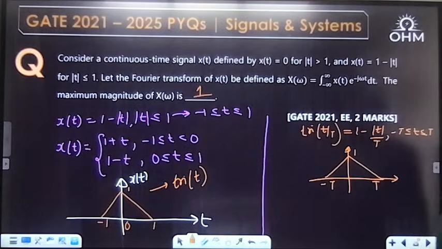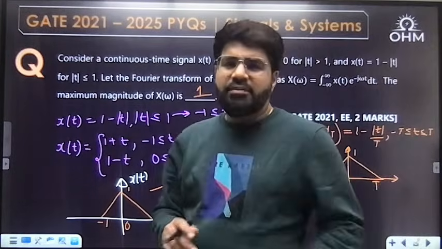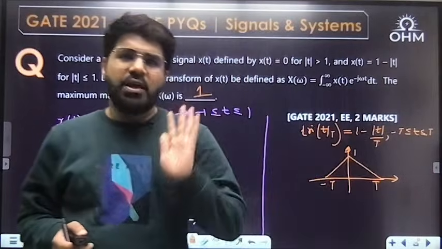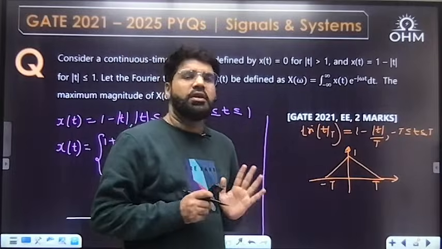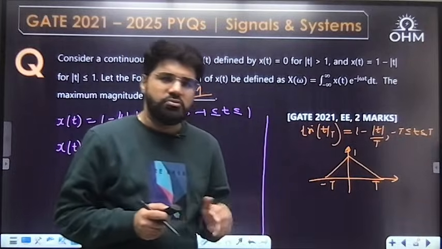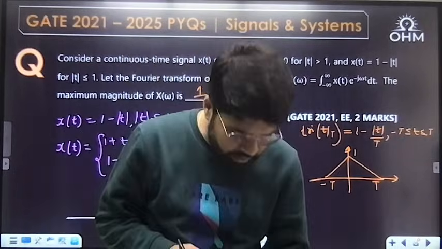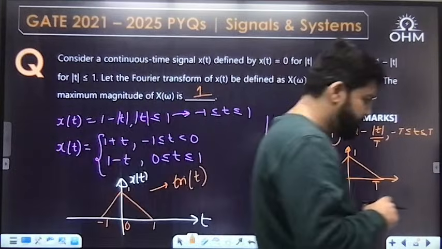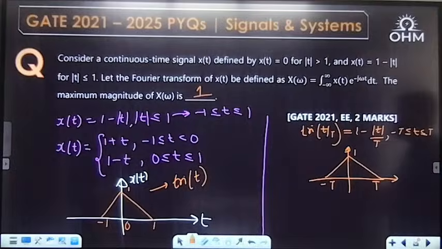Right, so you just have to identify the signal. If you have studied Fourier transform, even at a basic level, it's a basic Fourier transform formula question. Triangle Fourier transform: tri(t by T) gives T sampling square omega T by 2. The given signal has to be understood as the triangle signal. That's it. Next question.